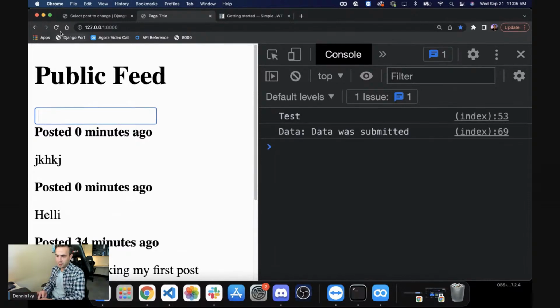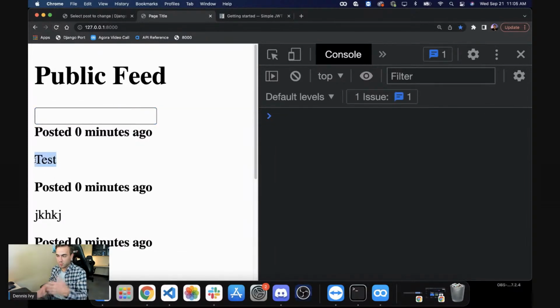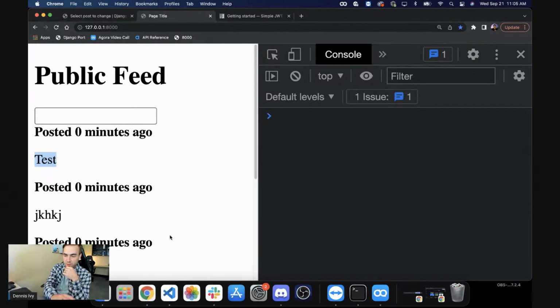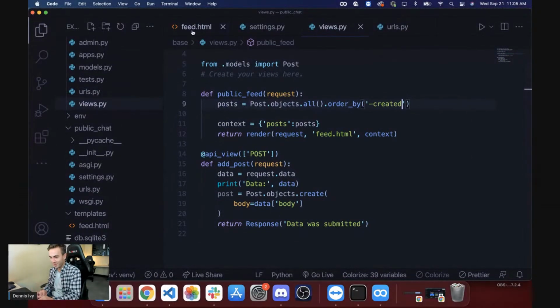Test. Okay, and then when I refresh it, there we see test. So it's adding it, everything's working. So now what I want to do is go ahead and paint this to the DOM here. So once someone's saying refresh the server, I'm not sure, maybe that was to the error, but right now we're definitely not going to be refreshing it. This is going to be done asynchronously, but you probably were referring to something else.